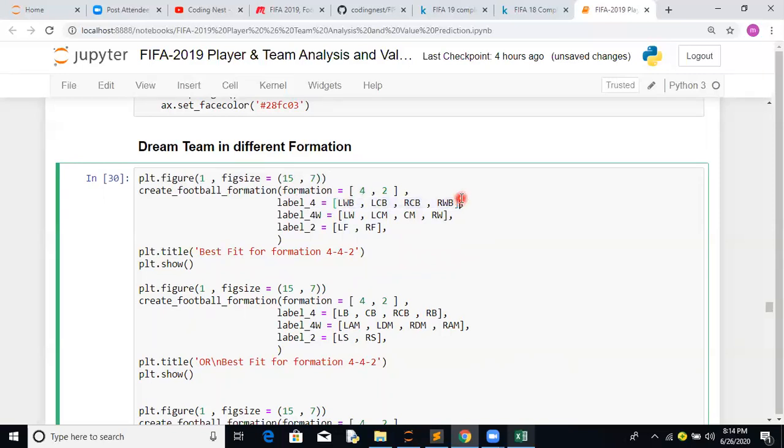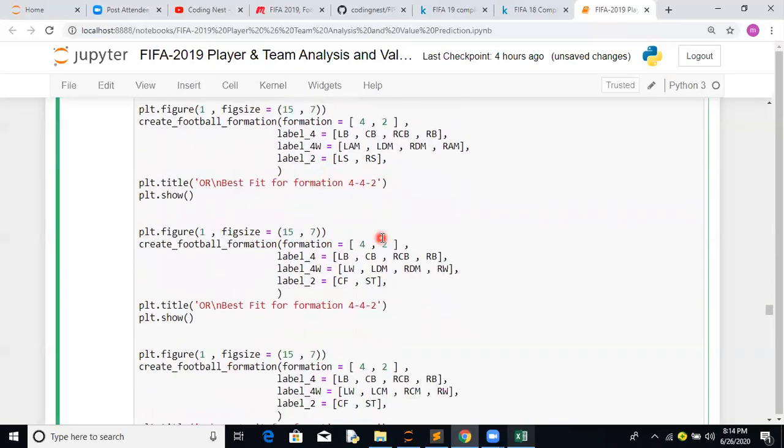Out of the defensive back players, what all combinations are there? You can try out multiple permutations. Similarly for wing, and for the forward positions, here the formation is 4-4-2, and depending on this you can adjust your 4-4-2.